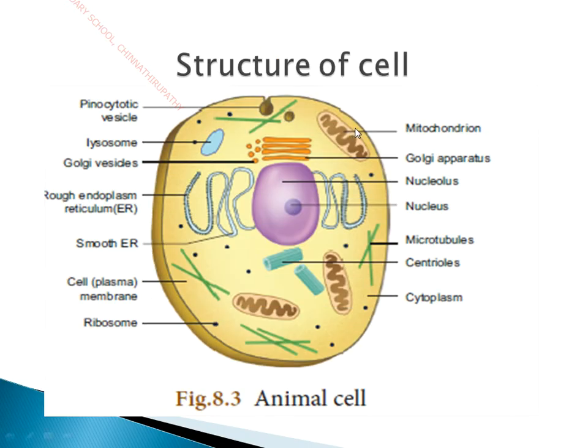So here, coming to the structure of a cell, this is the structure of an animal cell. Animal cell does not have a cell wall. The outer covering of an animal cell is called a cell membrane or plasma membrane.